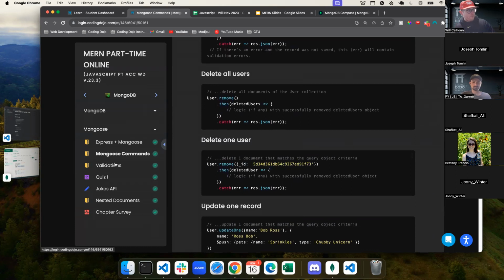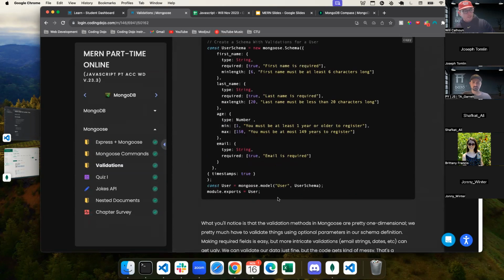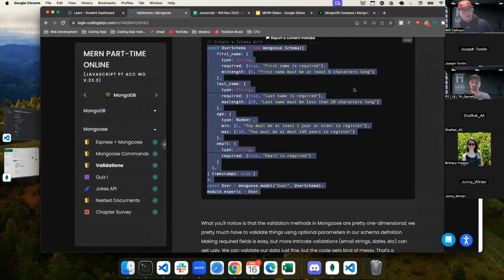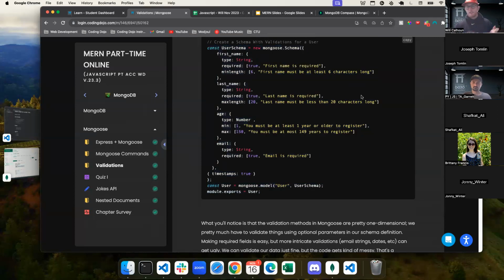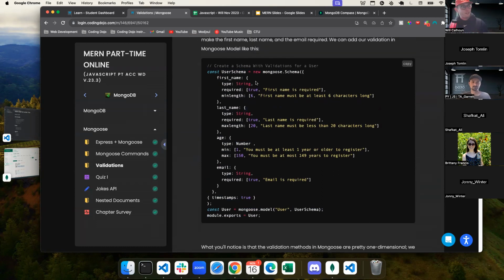Cool. We will get into validations. This is what we're going to be doing when we start building out our model. But just to give you a sense, if you guys have done validations with Java, or if you've done Python, they kind of sucked. It was pretty hard. Really easy here. Very, very easy for validations. All we do is we create our user schema. So this is going to be our model. We say, what is the key of that? And then if we have validations, we just say it must be a type string. Is it required? Yeah, that's true. And then it must have a first name. The minimum length must be 6. And then if it's not, here's the message.